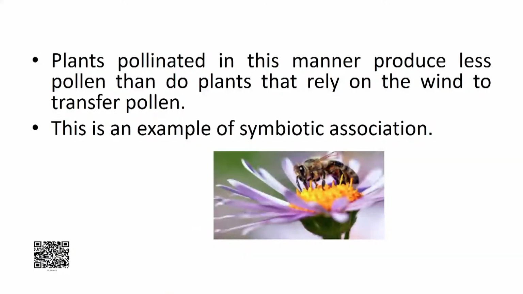Plants pollinated in this manner produce less pollen than do plants that rely on the wind to transfer pollen. So, this is also an example of symbiotic association.